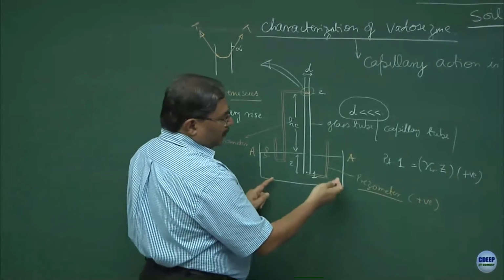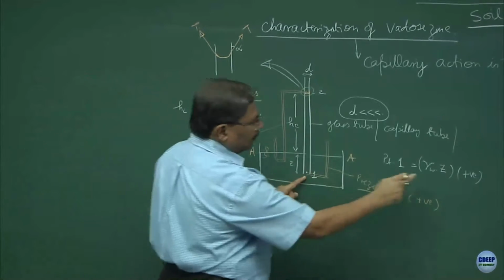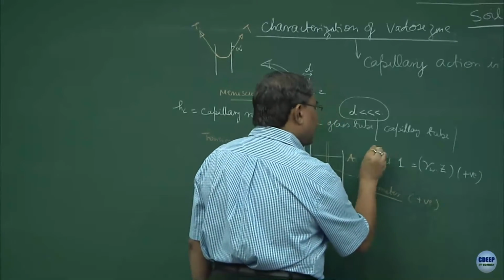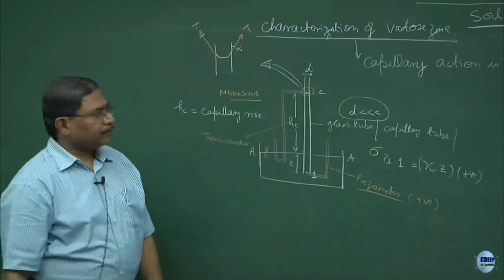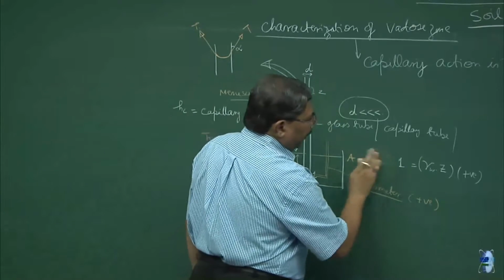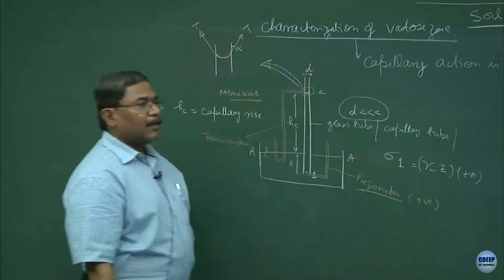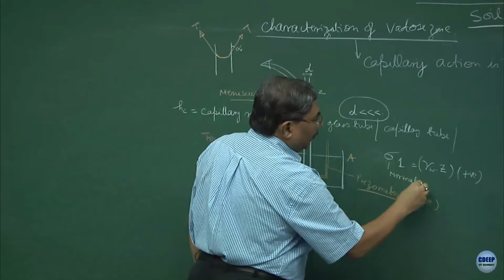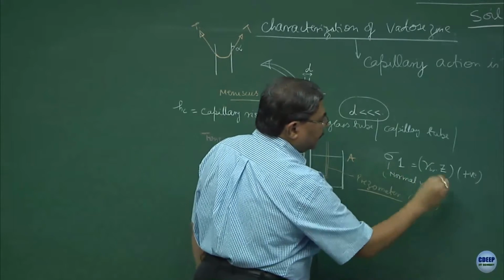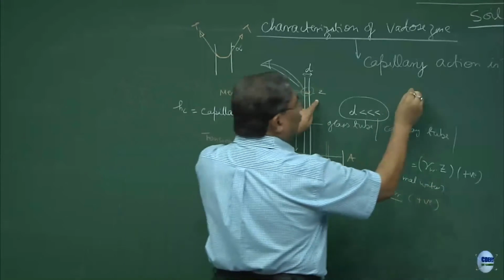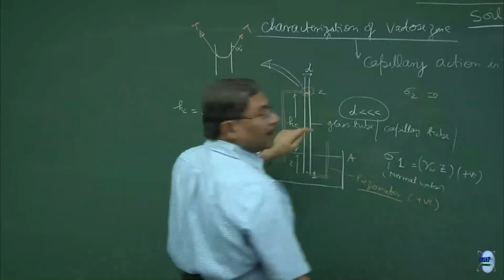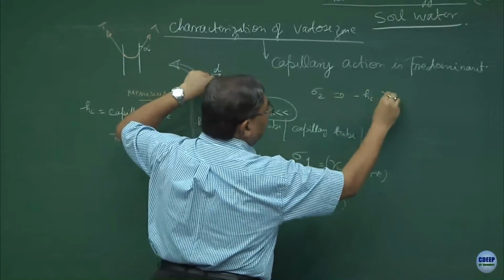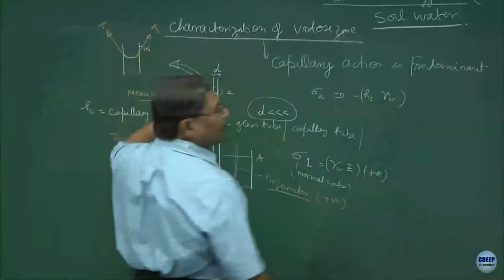Piezo pressures are always going to be positive. So, state of stress at point number 1 is positive. If I say normal stress sigma, I will simply say sigma 1. Sigma is the normal stress. Water cannot take shear stress, I hope you agree. At this point 2, the state of stress would be, there is a drop in water column, so minus Hc multiplied by gamma W. Is this okay?